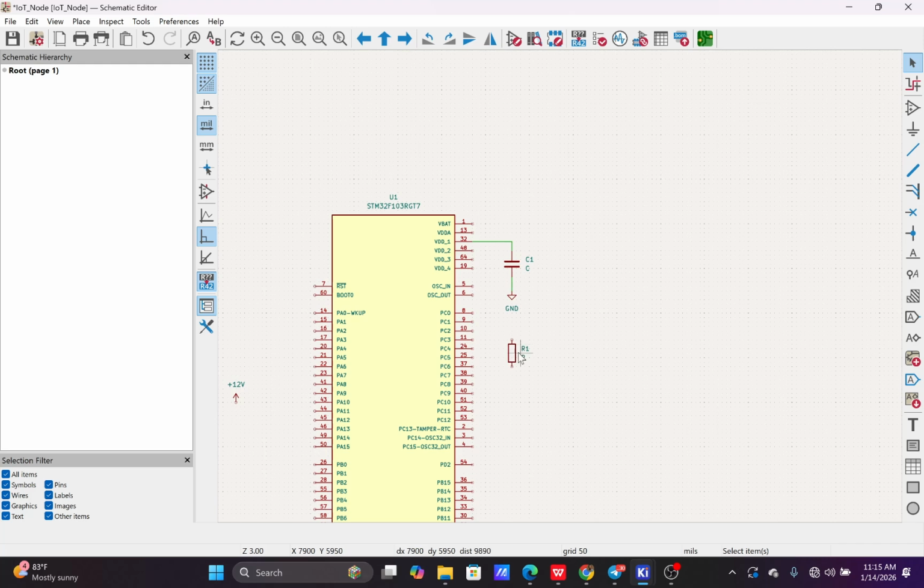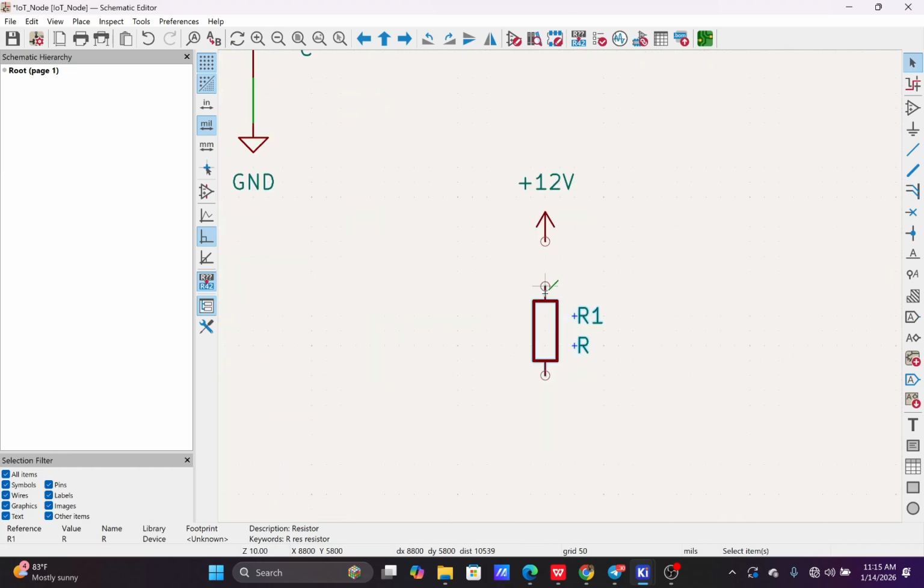So same thing here. Okay, let me say for this point, I need this resistor. So again, press M, then move. Yeah. So here, click on this, press M, then move. Here, to zoom in, F1, then click here.